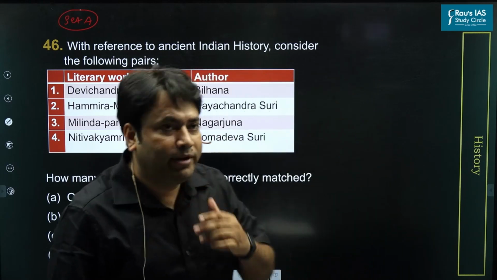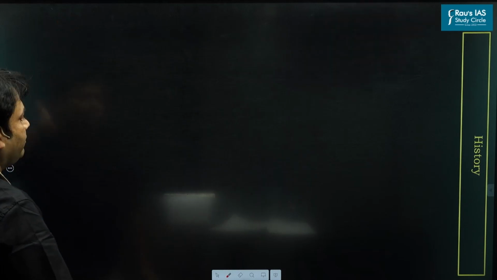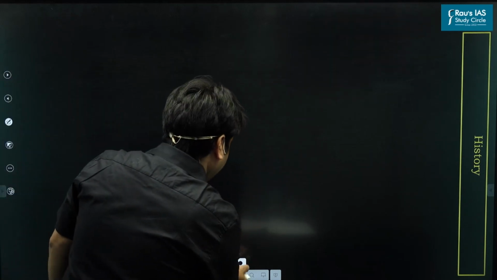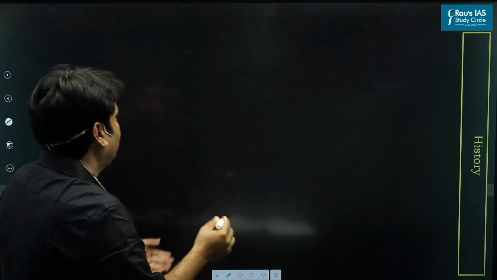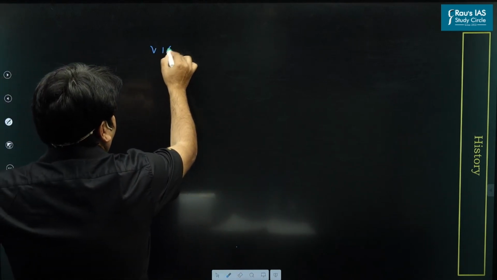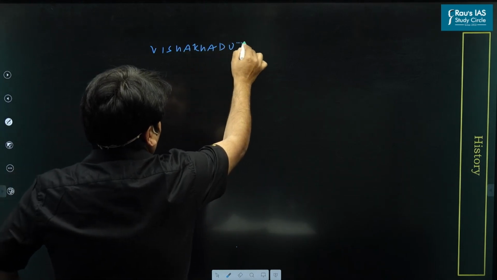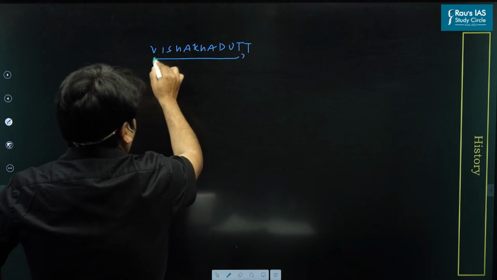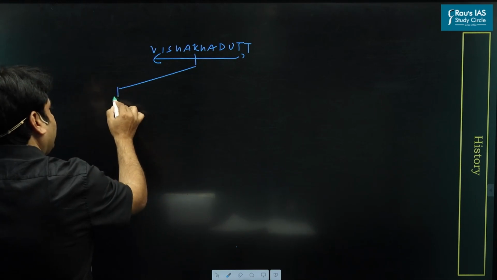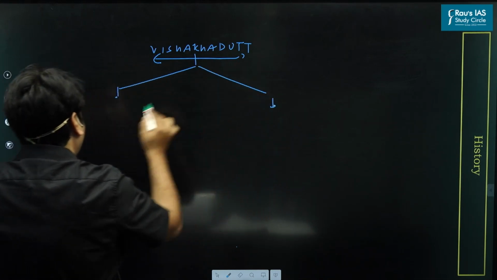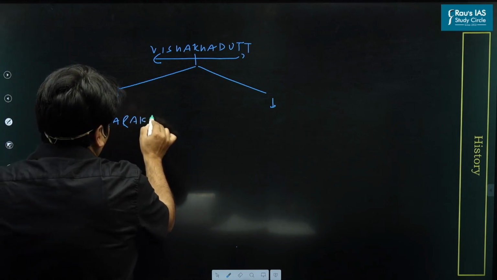Before coming to the answer, I am going to discuss with you the theme of this question, so that we could be familiar with the entire 360-degree approach in this question. First, you should know about this famous scholar, Vishakhadutta. Vishakhadutta is famous for writing two important literary works. One is Mudra Rakshas.